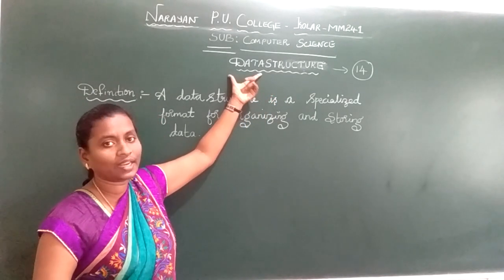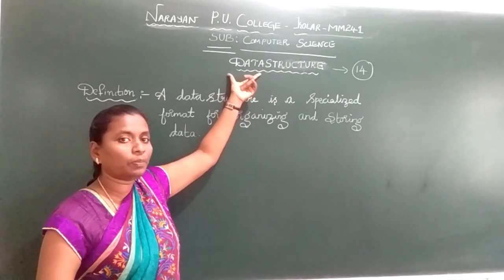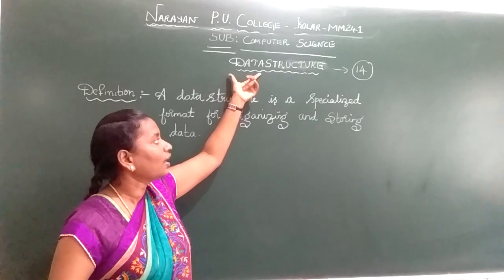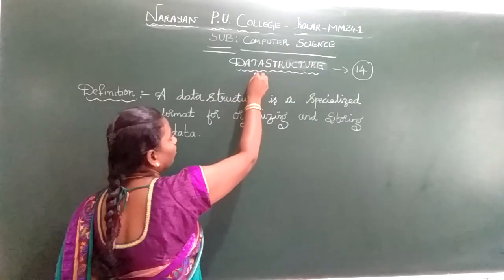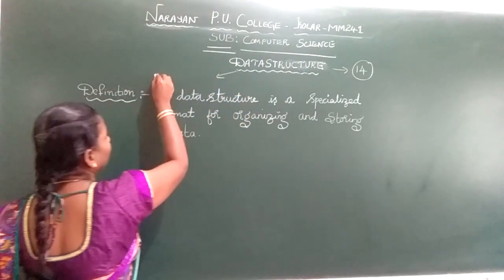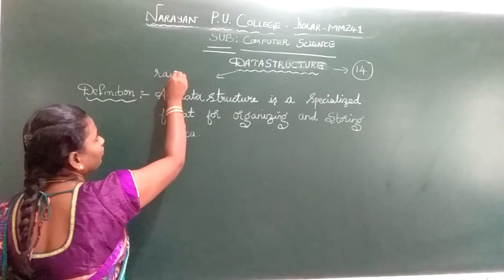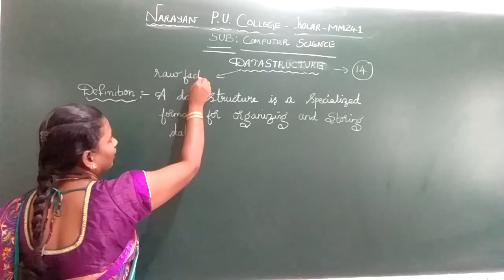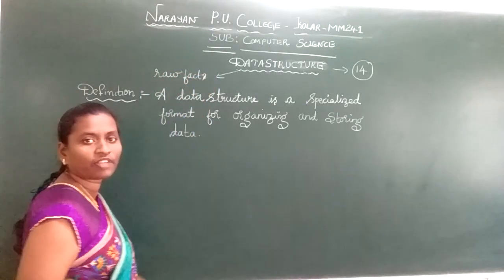When I talk about data, even as I have discussed in your previous classes, what do you mean by data? Data is a collection of raw facts and figures.